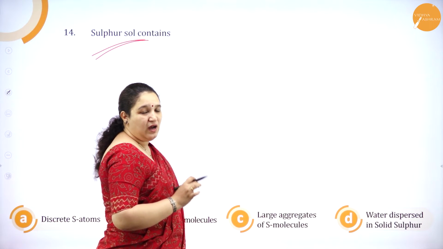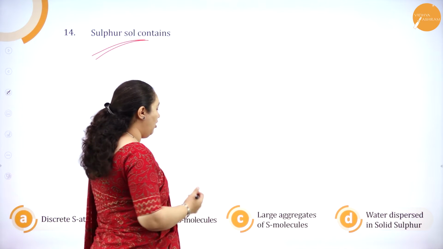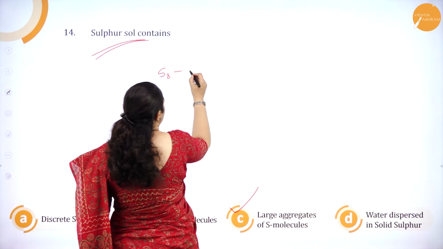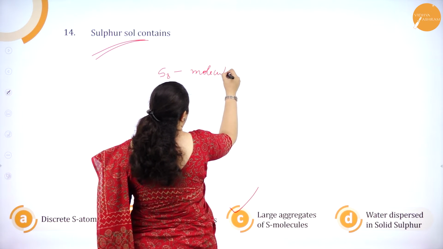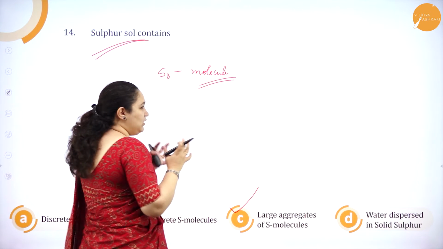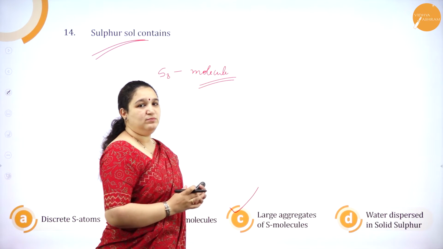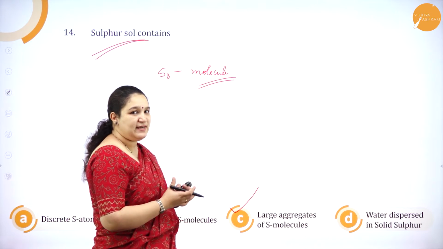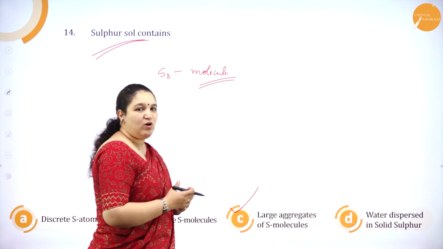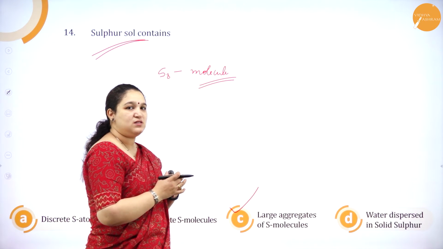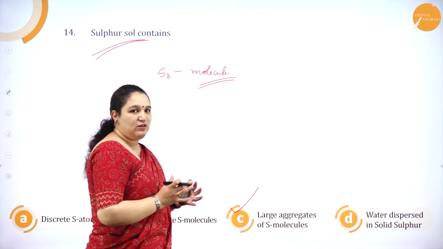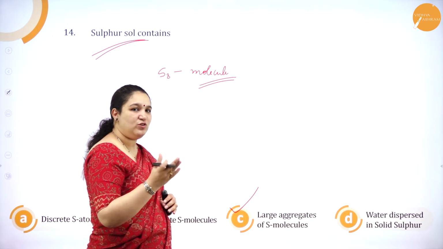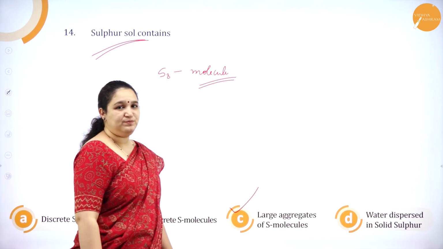Sulfur sol are large aggregates of sulfur molecules. S8 is the sulfur molecule. Okay, it's a molecule, and many molecules come together and aggregate to come to the range of a colloidal solution. So they have to have a particular particle size. Only then can it be called a colloidal solution. So many molecules of sulfur will aggregate together to come to the particle size in the range of a colloidal solution. Okay, so it's option C.